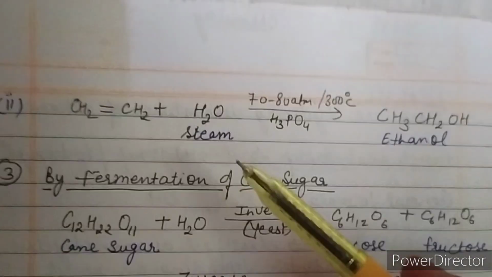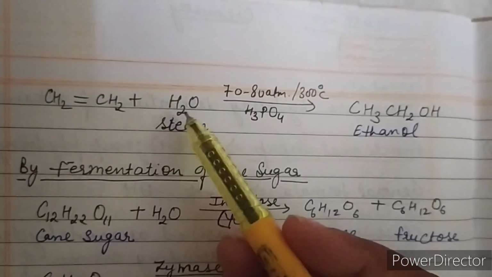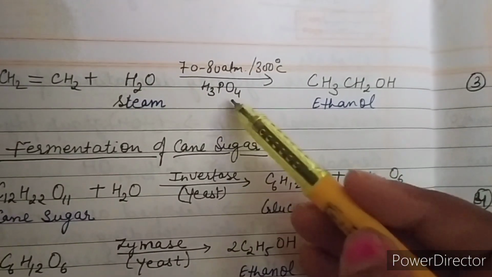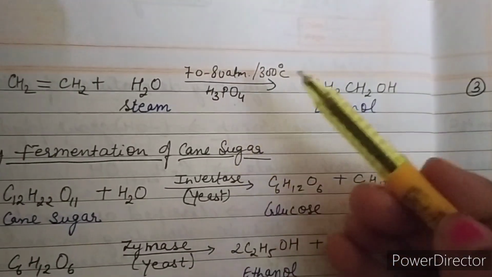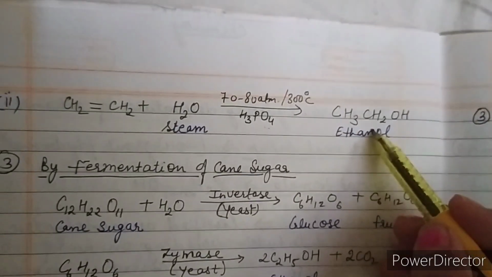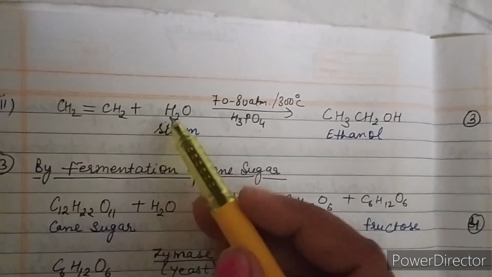Next, the second equation is the hydrolysis of ethene. So hydrolysis of ethene at 70 to 80 atmospheric pressure and in presence of phosphoric acid or concentrated H2SO4 at 300 degrees Celsius will give you ethanol. This is a one-step reaction. This preparation can also be written in two steps.